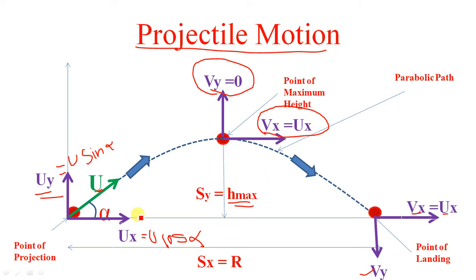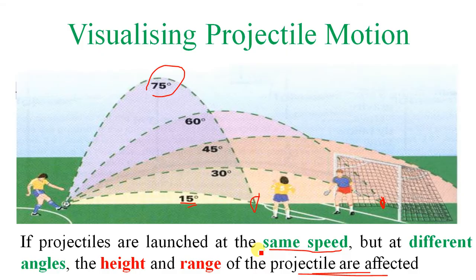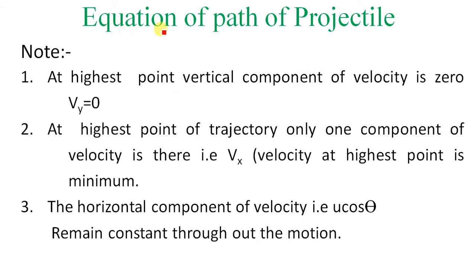This is h maximum. This is your range. We call it range when the point of projection and point of landing are on the same level; then the horizontal displacement of the projectile is nothing but the range of the projectile. Now we have to derive the equation of the path of the projectile. At the highest point, the vertical component of velocity is 0, that is vy is equal to 0.